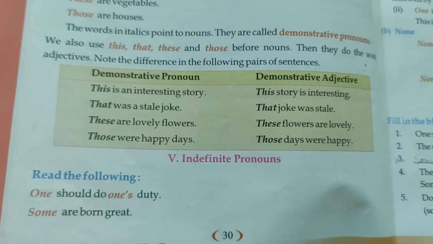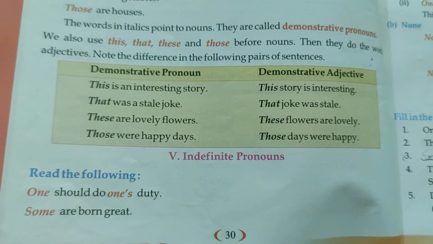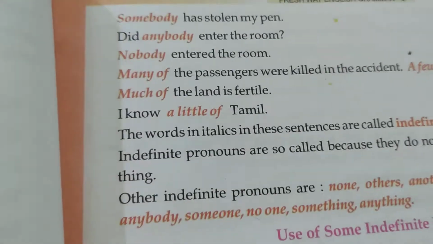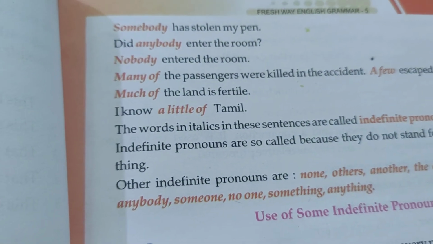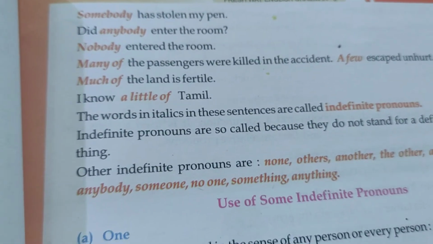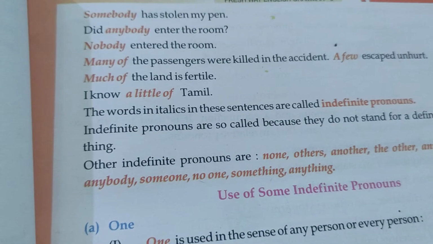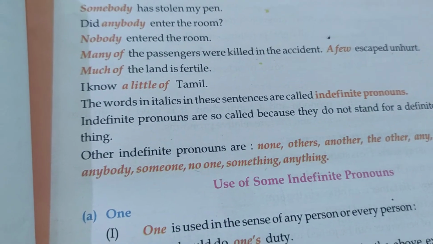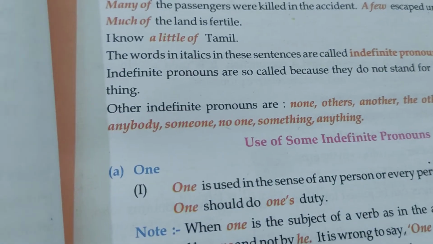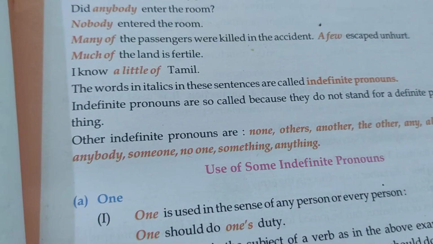Indefinite pronouns. Read the following. One should do one's duty. Some are born great. Somebody has stolen my pen. Did anybody enter the room? Nobody entered the room. Many of the passengers were killed in the accident. A few escaped unhurt. Much of the land is fertile. I know a little of Tamil. So all these words which are in italics, they all are indefinite pronouns.